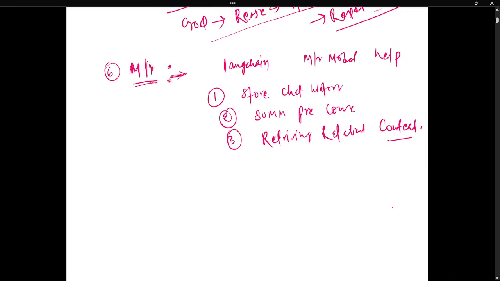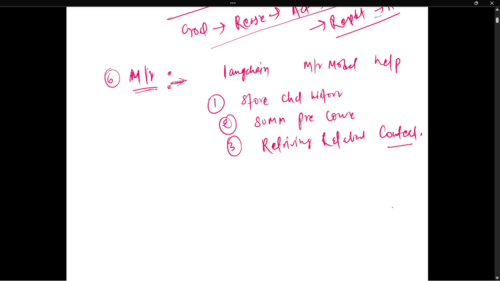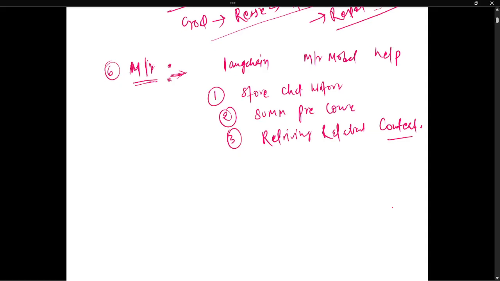So without memory, the agent forgets the context in which you are asking the question. Suppose you are talking about Delhi or some different city, and then you ask the weather. If it knows you are talking about Delhi, it will give the weather of Delhi. But if you don't have the memory feature, it will give a biased answer, or it will not give the proper answer in which context you are asking the temperature and all. Okay, so that's why memory is required.